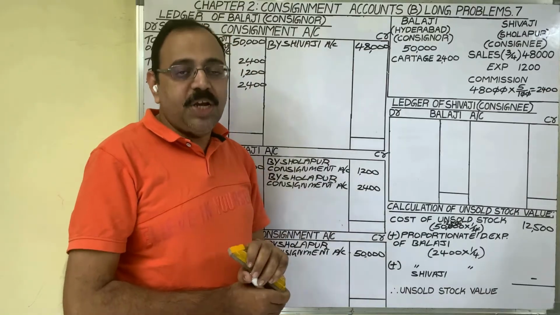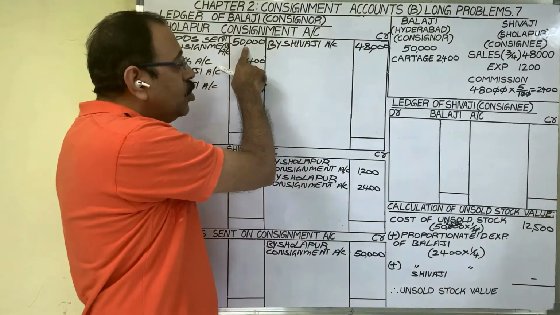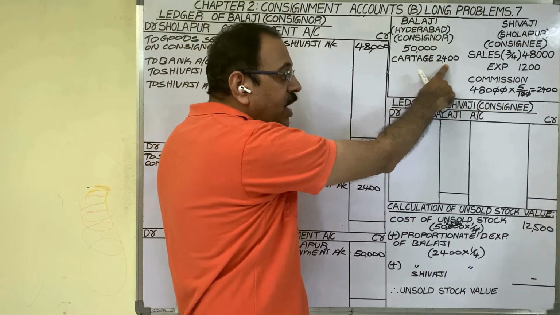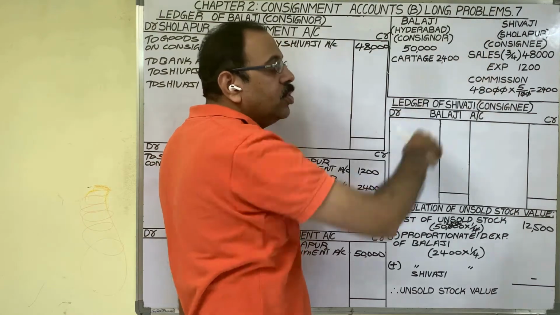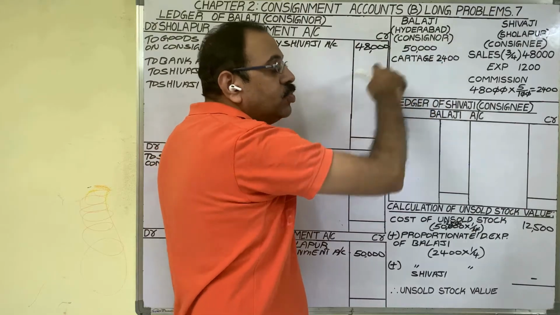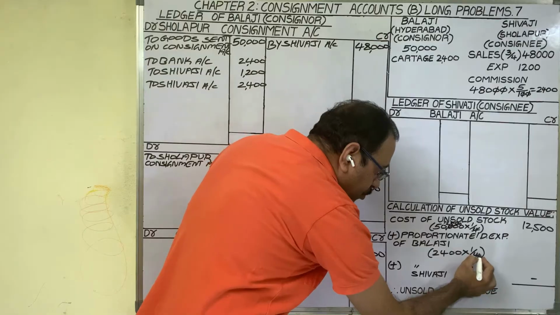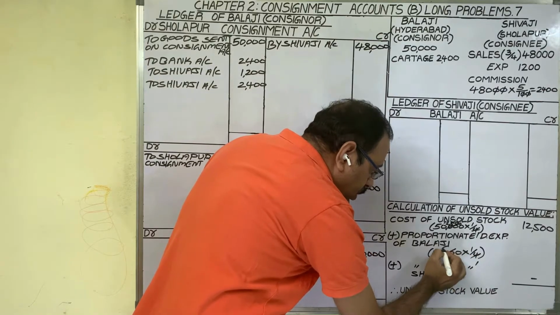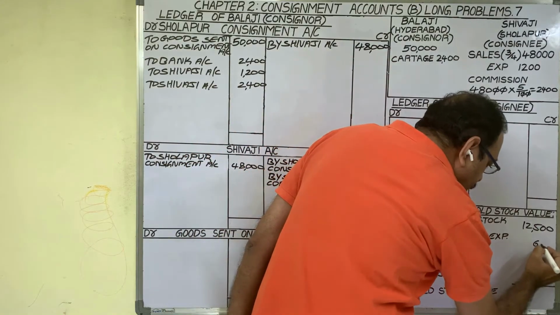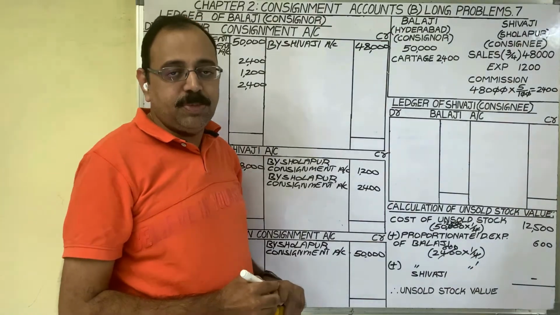So proportionate expenditure we should take. On total goods, on 50,000 worth of goods, the consignor spent 2,400. But as we are calculating the value of 1/4 goods, we should take only 1/4 amount of this 2,400 rupees. 1/4 of 2,400. 4 ones are 4, 6 are 24. Add these 2 zeros, 600 rupees.